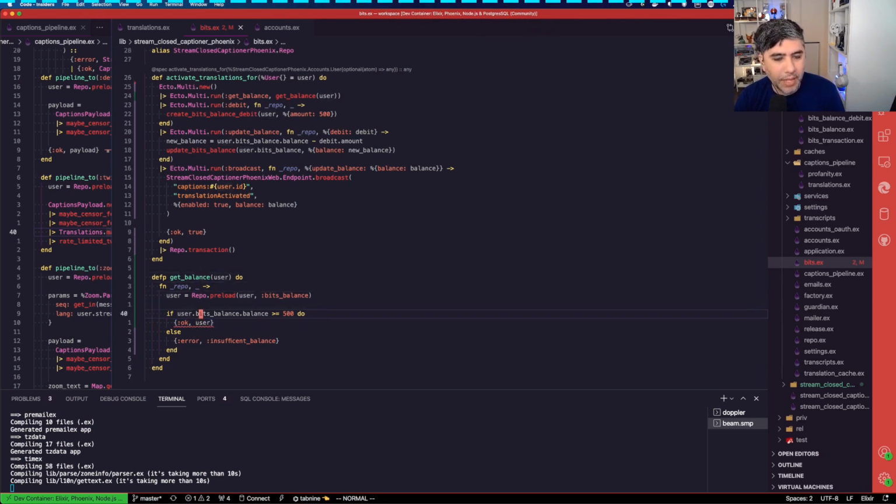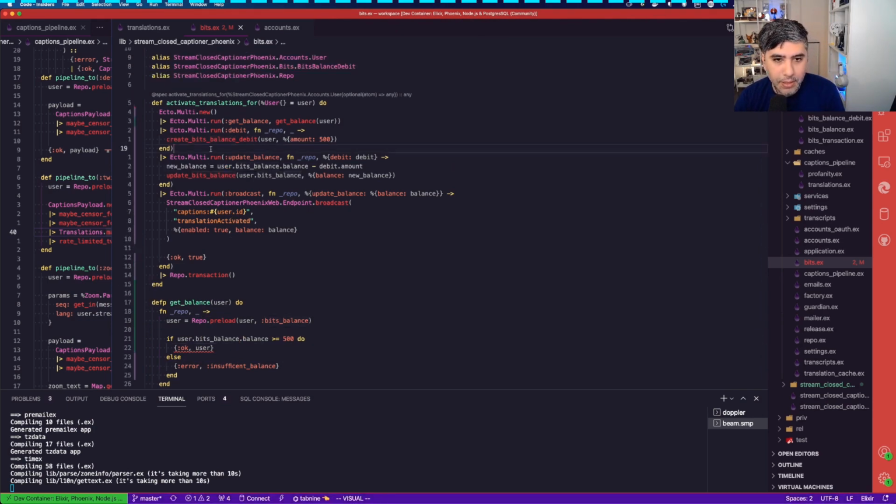Well, I guess I do have to return back the user because this user is the one with the loaded bits on it. So then what happens here is that we do get bit. So we get balance goes into here, which will create a balance debit.